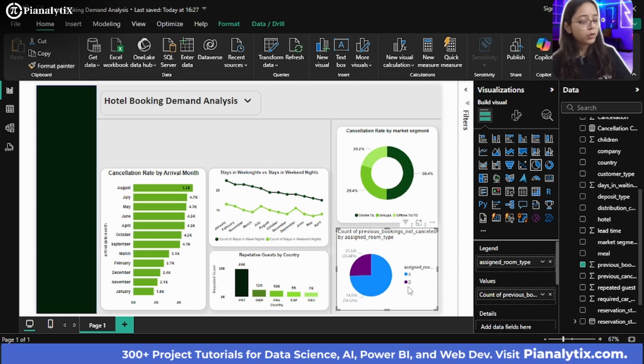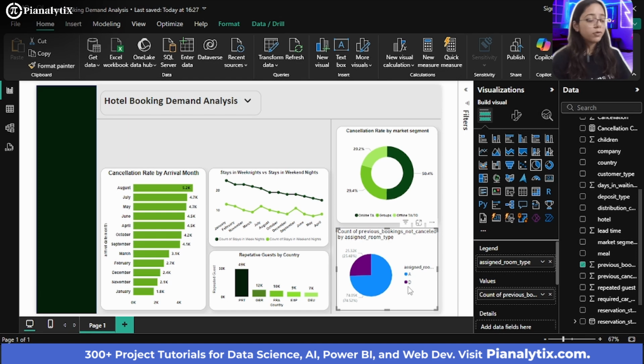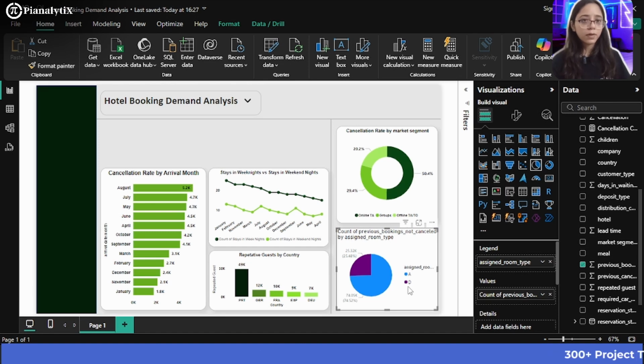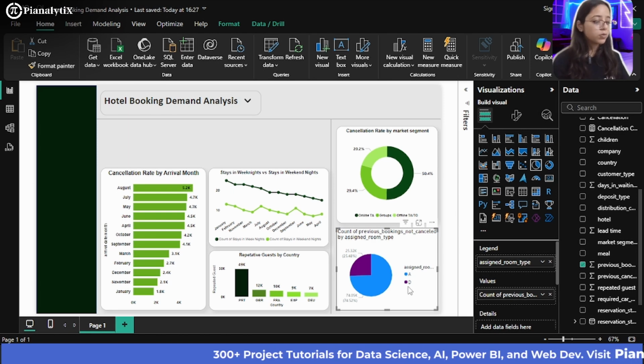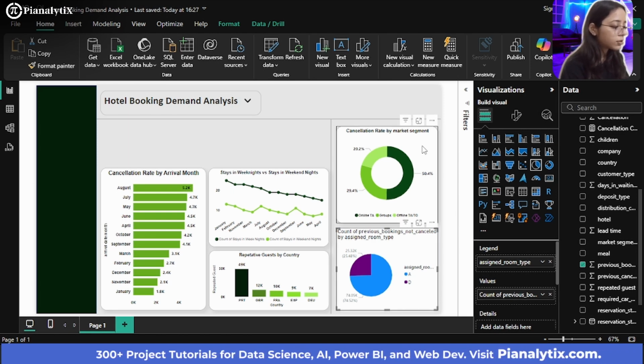Now, what could be the possible reasons? Maybe it could be because the room has a better view, or these A and D rooms are much more affordable in terms of the prices or the offers they hold, or maybe it could be the amenities that follow up with these rooms. So let me just make sure that this looks better.